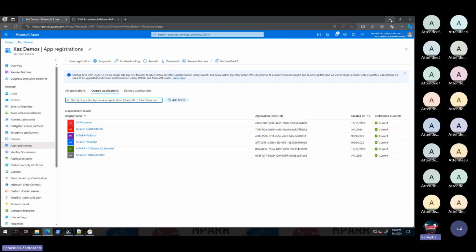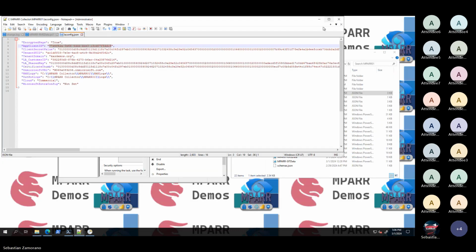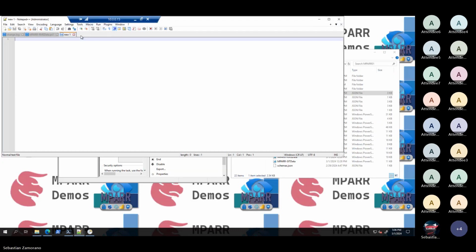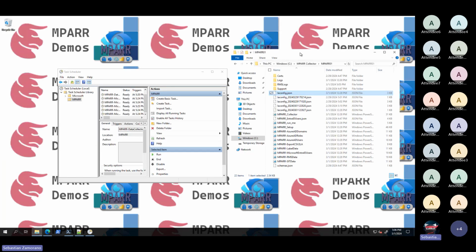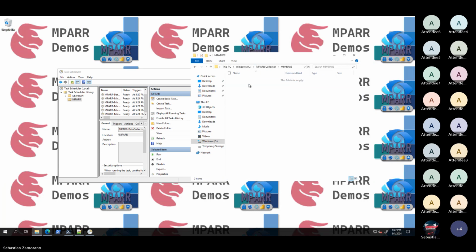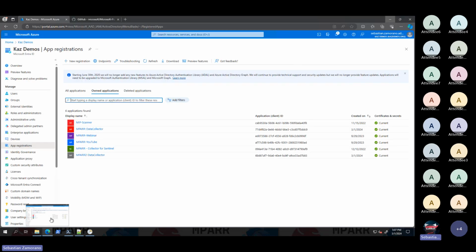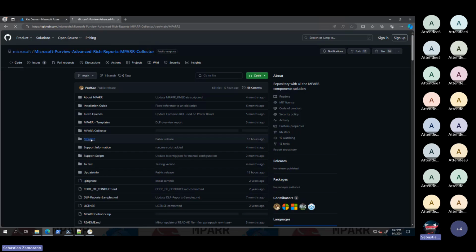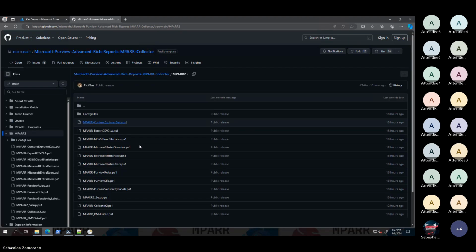And let's go make the migration. I can do the same exercise. I can download all the files, or the only thing that I need to do is, here in the new folder, we will need a new folder. We can download the MPARR setup script only. Let me go here, MPARR setup, MPARR 2. Where is MPARR setup? This one. I will download.